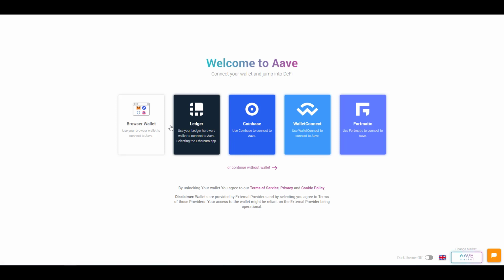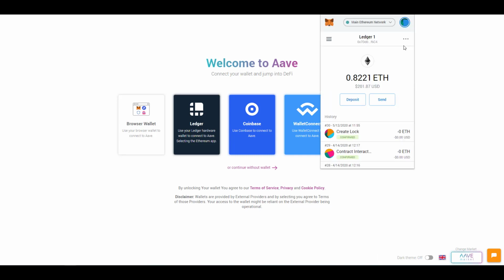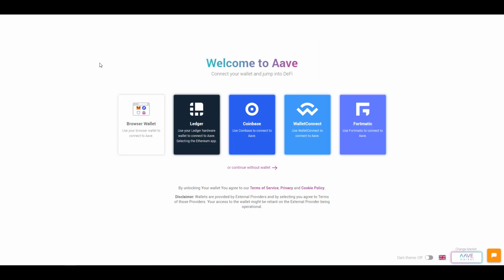And once you're on this page, you decide how you want to log in. I would recommend using the browser wallet or the Ledger wallet. I personally like to use the Ledger wallet because I feel like it offers me more safety and I have better control over my funds. And what you could also do is use the MetaMask wallet and connect your Ledger right to it. Both options are viable. Just choose whatever works best for you.